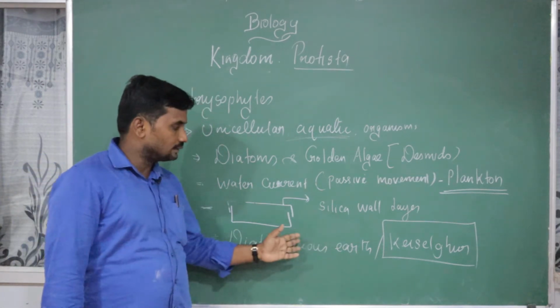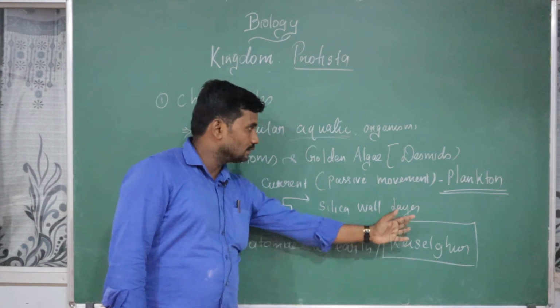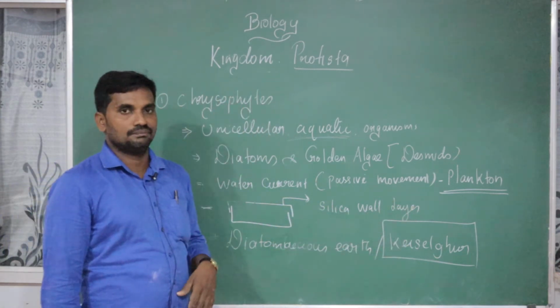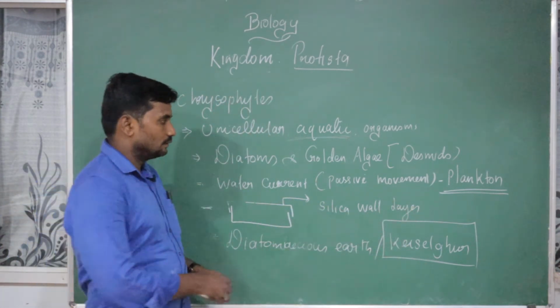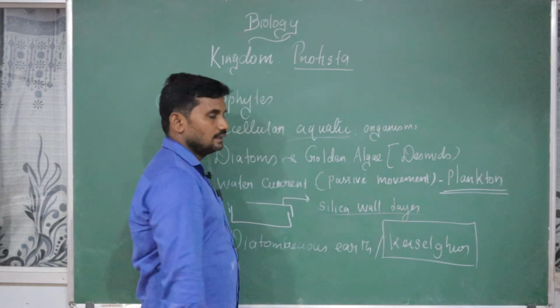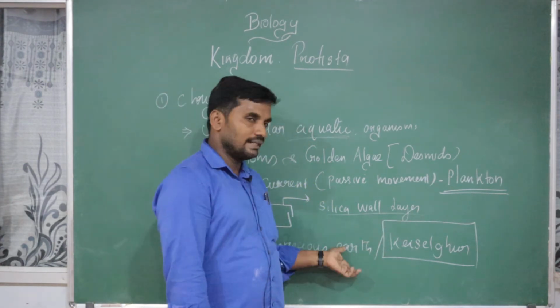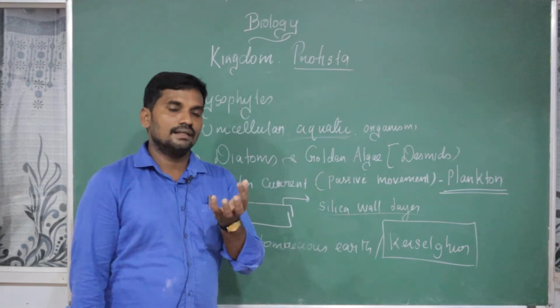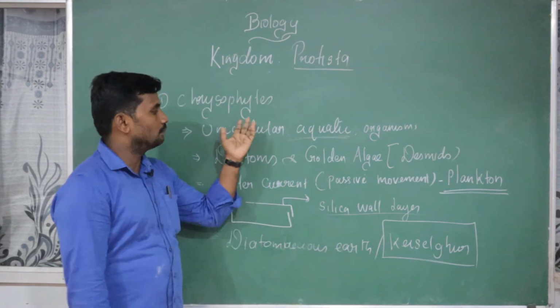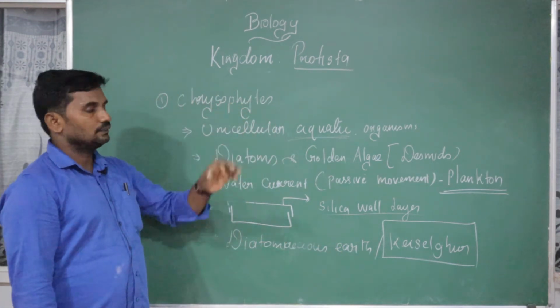So diatomaceous earth, otherwise called Kieselguhr, is the effect of diatoms. Only two things we can expect: one is the silica cell wall layers, otherwise the diatomaceous earth, which is created by the Chrysophytes.